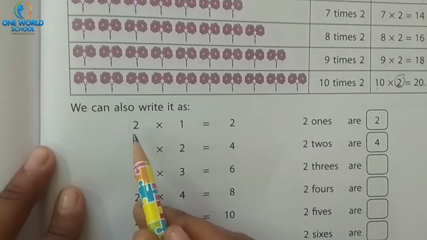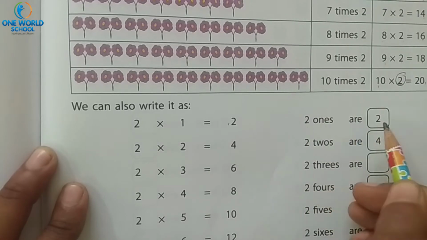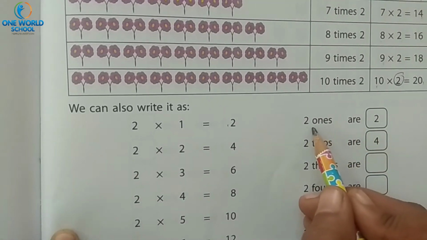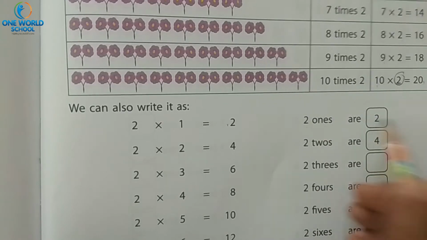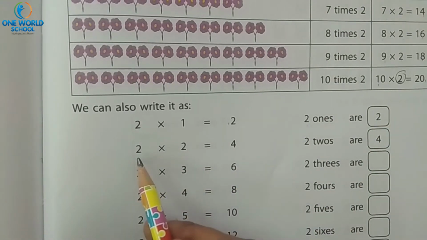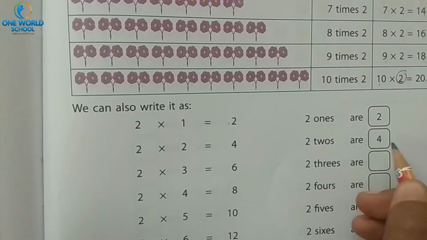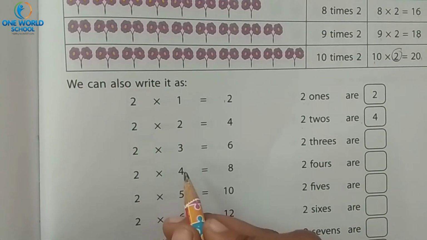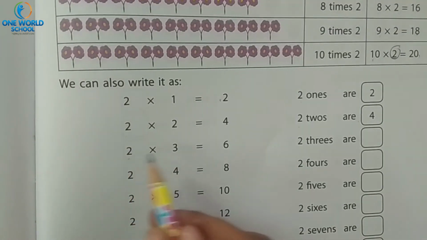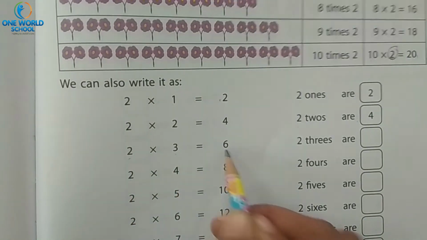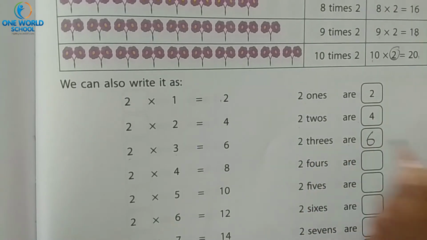See, 2 ones are 2. If we count 1 two times, then it will be 2. Next one. 2 twos are 4. All of you have to repeat this with me, okay? Next. 2 threes are 6.